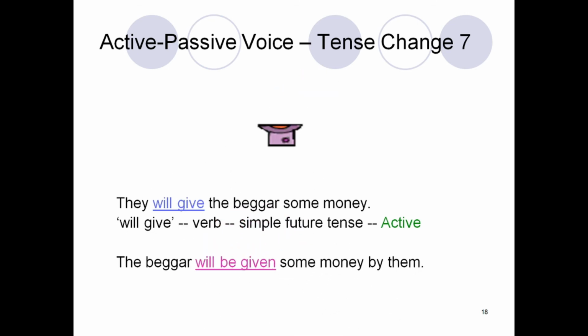The beggar will be given some money by them. Now here there are no changes as singular, whether the subject is plural or singular. We use only will be in the passive form. In the active voice form also we use will plus base form of the verb. Remember that. Then the beggar will be given some money by them. Will be given verb, simple future tense passive.